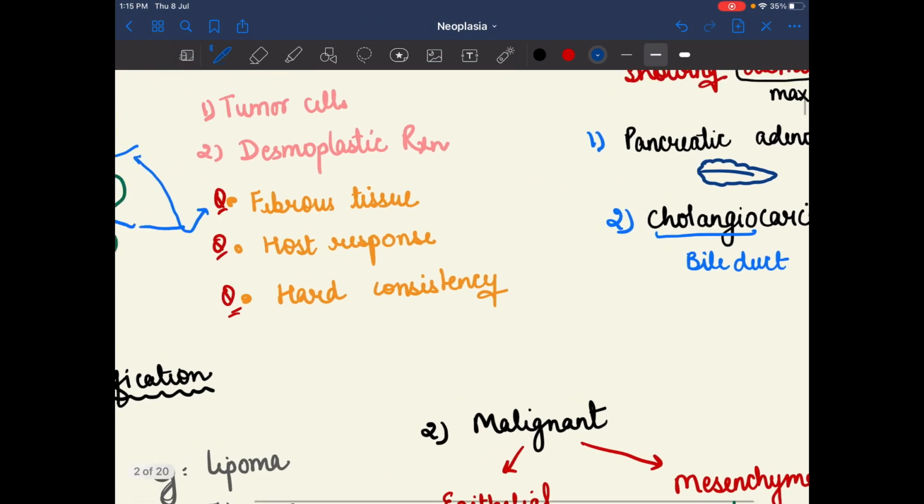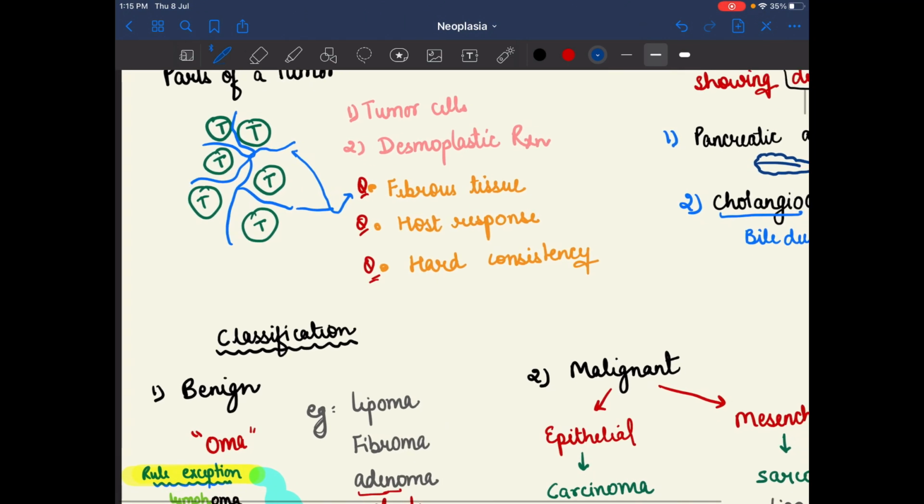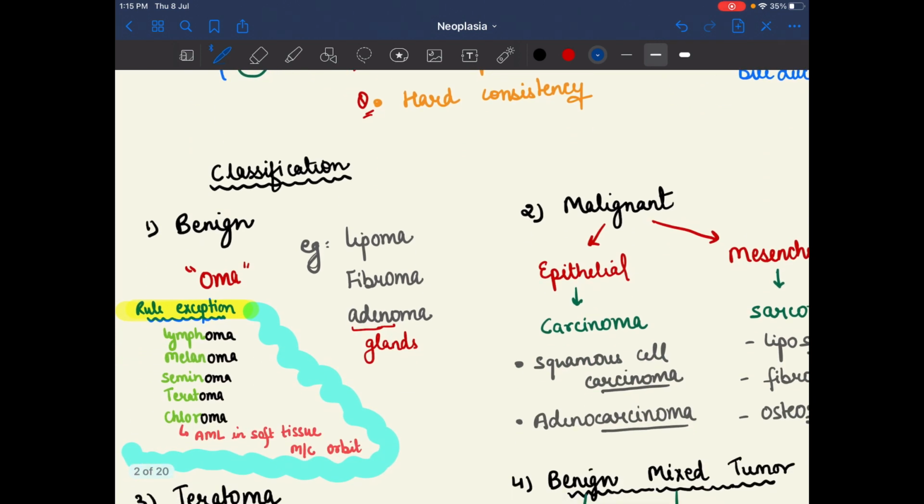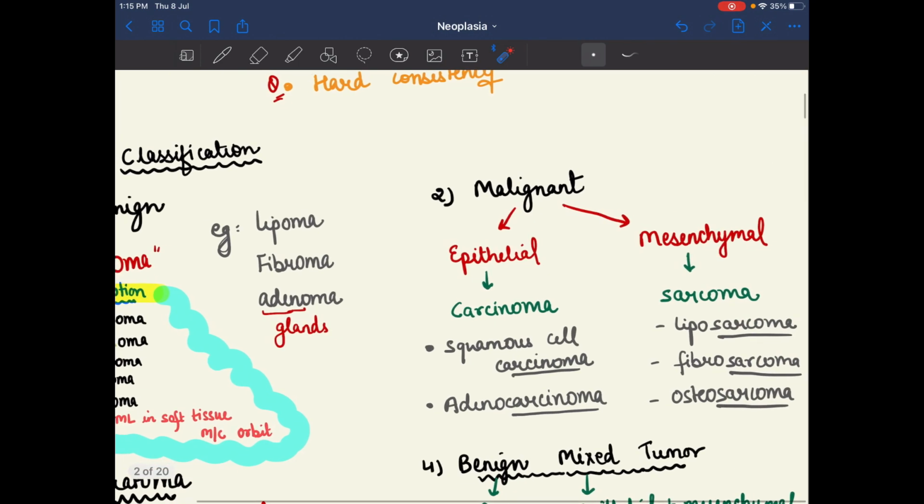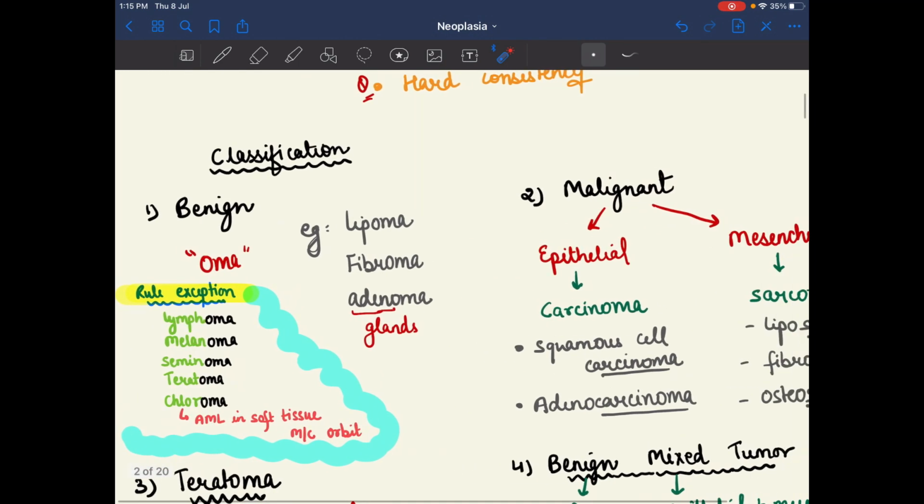After that, we have the classification of the neoplasia. In classification, as we all know, neoplasia is divided into benign and malignant condition. In benign, the suffix which is used is oma, and malignant is further divided into epithelial malignant and mesenchymal malignant tumor. So first we do the benign. In benign, the suffix is oma.